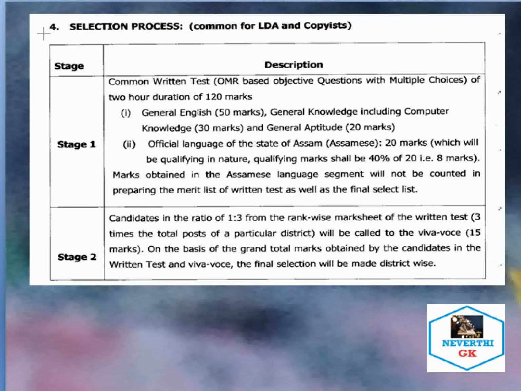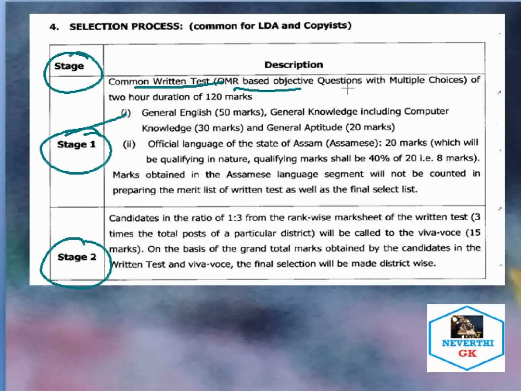First of all, let's move forward to the selection process that is common for the LDA and COPYIST examinations. The selection process for both posts is completely the same, and there are two stages. Stage 1 is a common written test, an OMR based objective test with multiple choice questions, of 2 hours duration and 120 marks. Earlier I mentioned 100 marks; here we'll see where the extra 20 marks come from.